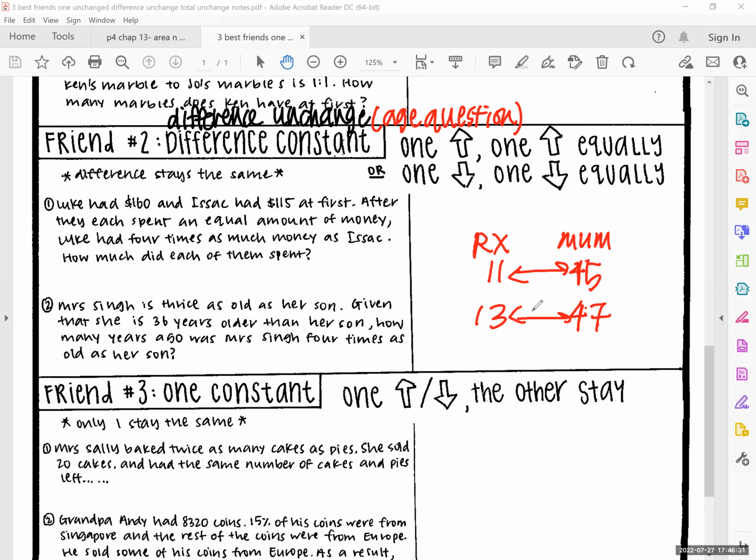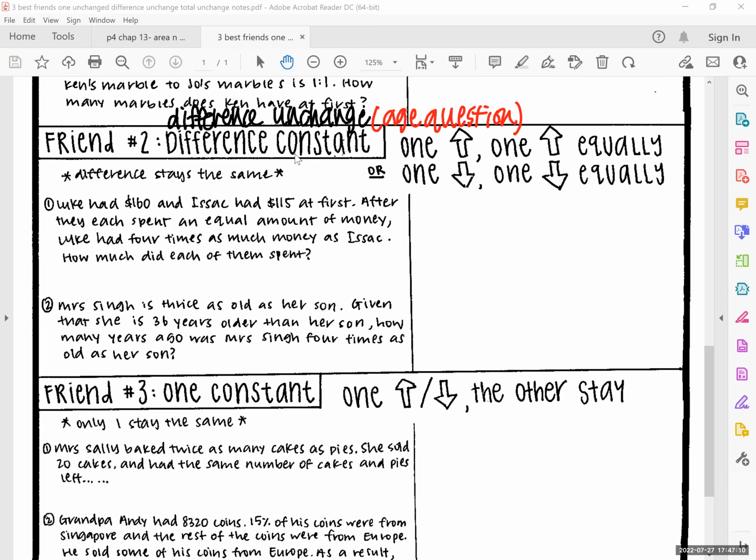Clear so far? Okay, so that is what it meant. So the difference will always be the same. Now, unfortunately, here you don't see age yet. Later we'll go through. So difference constant means that if I increase by 2, the other person must also increase by 2. If I decrease by 2, the other person must also decrease. But remember, last lesson we learned, if I increase by 2 and you decrease by 2, what kind of question type is that?